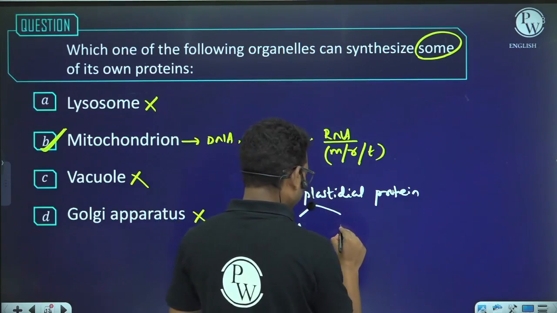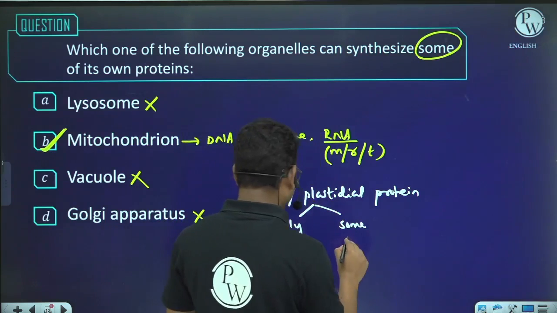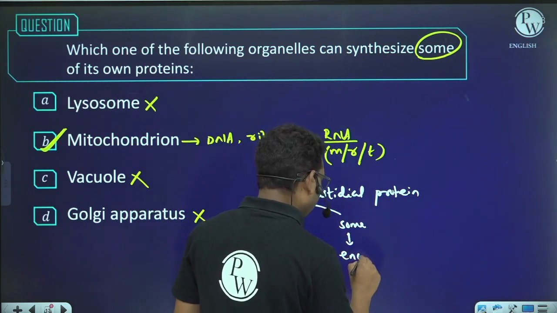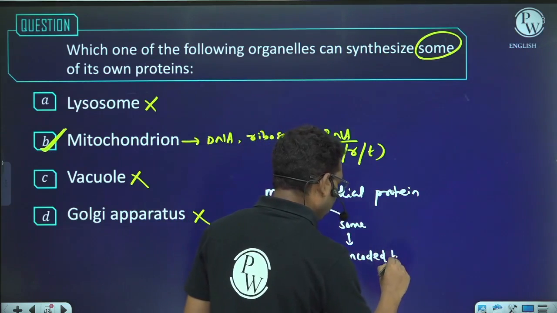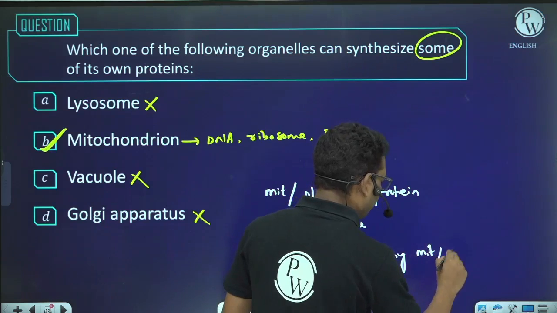Whereas some mitochondrial and plastid proteins are encoded by organellar genes, that means mitochondrial genes or plastidial genes.